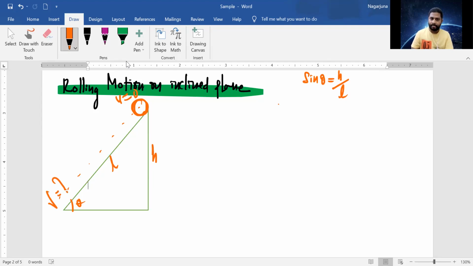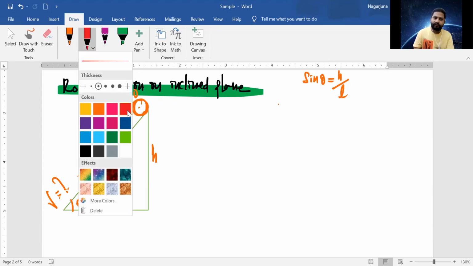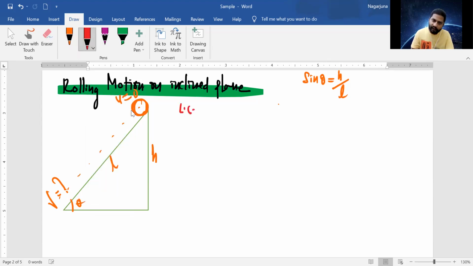Using the law of conservation of energy, initially the body possesses potential energy. By reaching the ground, the potential energy is lost.